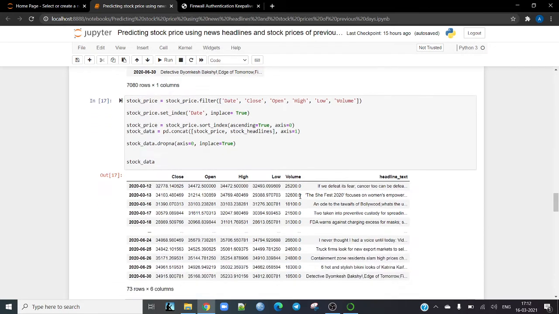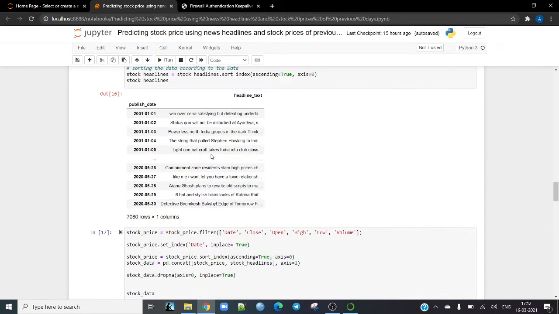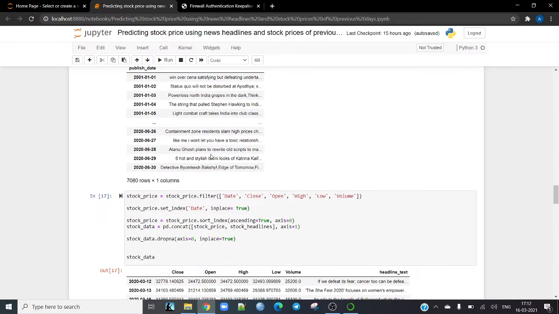So before actually merging both the data frames, one more thing we need to do is in the stock data frame, we have to set the index, because we did not set the index earlier, and because the index of the stock headlines data frame is the published date column, we have to do the same thing for the stock data frame also.